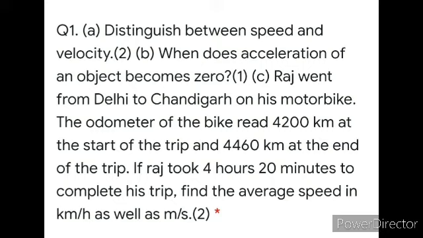Fine. Then time is given. Raj took 4 hours 20 minutes to complete the trip, so this is the time given. You have to find out the average speed, both in kilometer per hour as well as in meter per second. The answer for kilometer per hour is of 1 mark, and the answer for meter per second is of 1 mark. Fine. You know the distance, you know the time, you have to do conversions as per the requirement, and you will get your result. The conversions depend a bit upon how you are handling your numerical. So I have to check and I will do it.